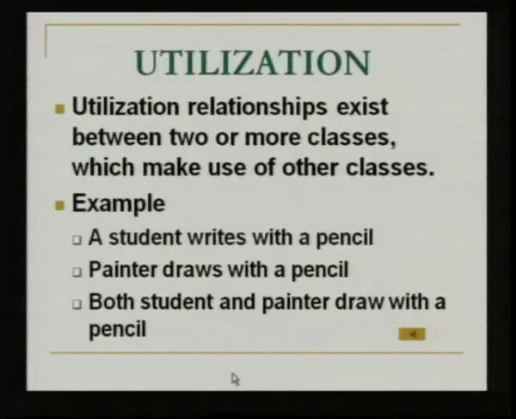An example for this is when you may have a student as a class. A student has his own identity and he performs a function like drawing, painting or coloring making use of a pencil. A pencil also has its own properties. It has a certain length, a certain dimension, a certain color. Similarly, another person can be a painter or an artist who performs a similar function with the same kind of pencil. So, here we have two classes making use of a single class called the pencil. This is a kind of utilization relationship that we can represent in the programming domain using C++ OOP.